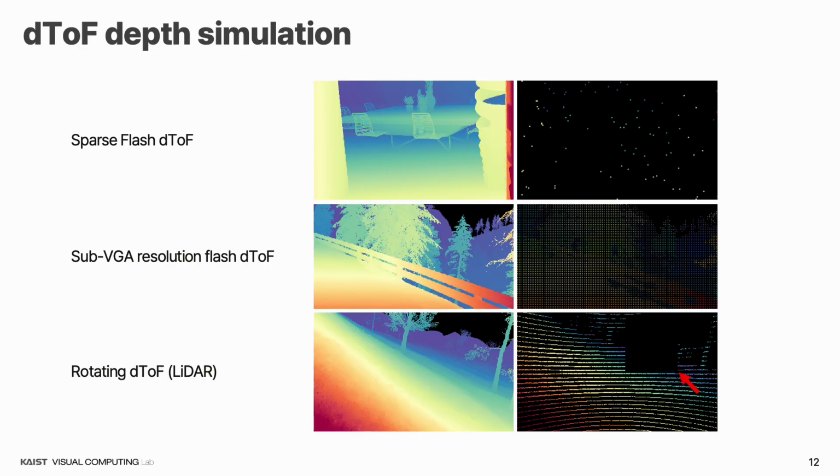To train the model, we devise a dToF depth simulation pipeline. We synthesize sparse dToF depth maps from 16 large-scale synthetic RGBD datasets to overcome the scarcity of real data. Our pipeline models both flash and rotating dToF sensor families by replicating their unique sampling distributions, sparsity patterns, and hardware-induced edge artifacts.